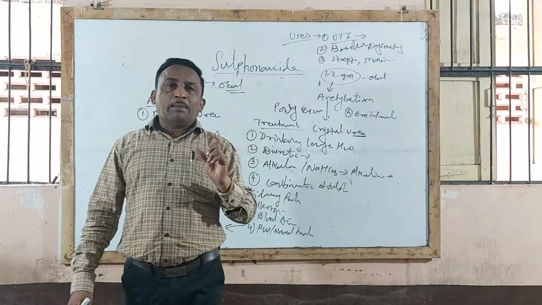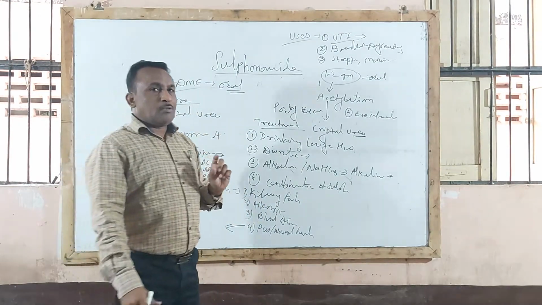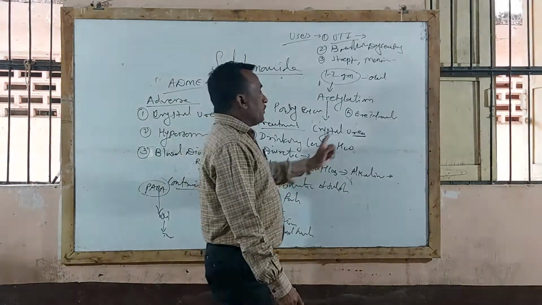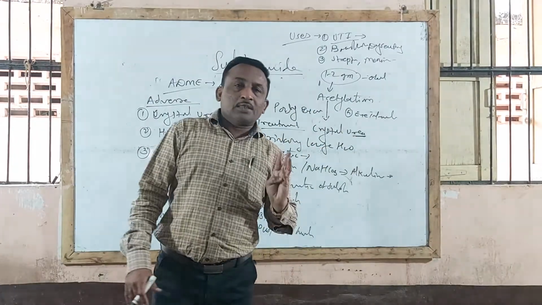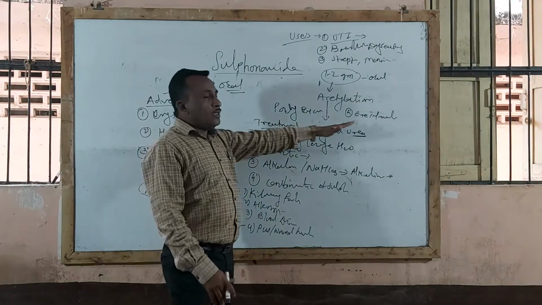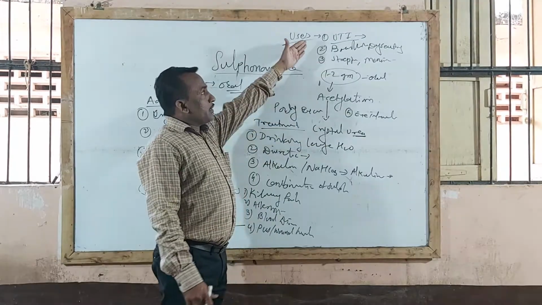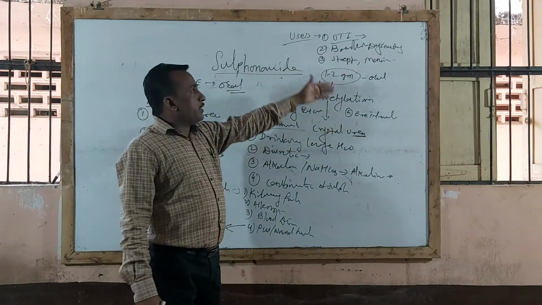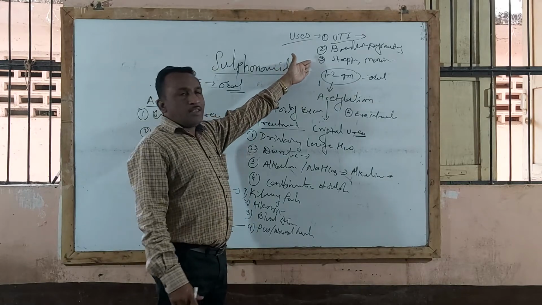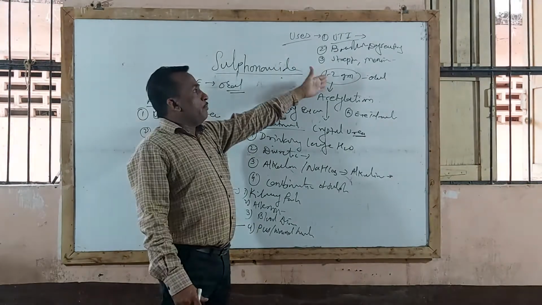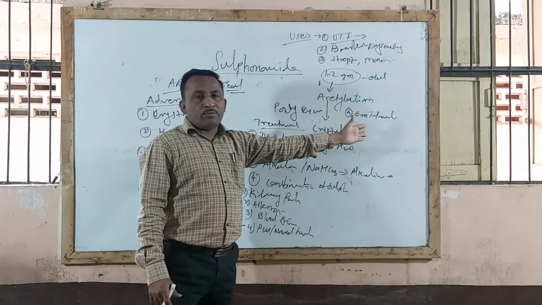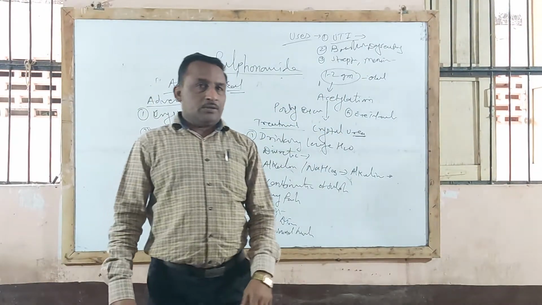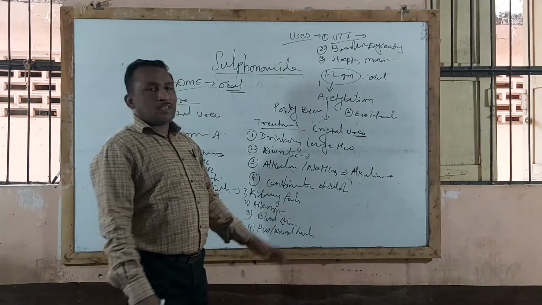Particularly sulfacetamide eye drops and eye ointment are available in market, used in treatment of eye infection, trachoma and conjunctivitis. So these are the therapeutic uses of sulfonamide: drug of choice in UTI, bacillary dysentery, bacterial infection, meningococcal meningitis, streptococcal infections, and also eye infections, trachoma and conjunctivitis.